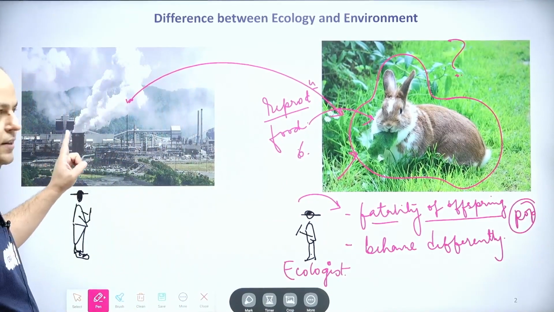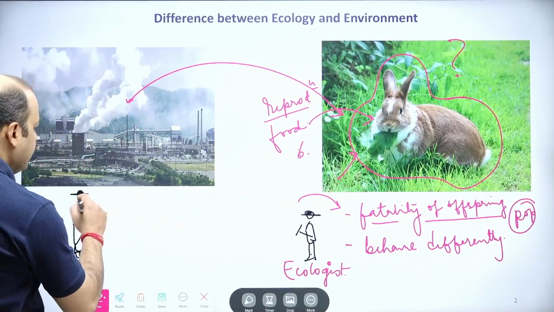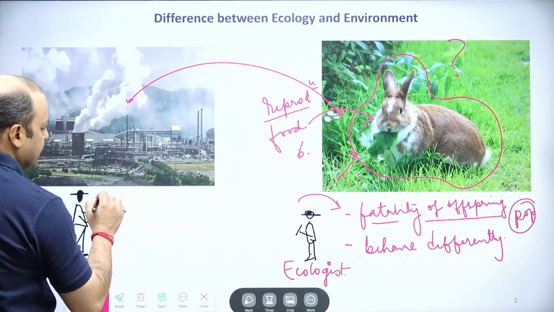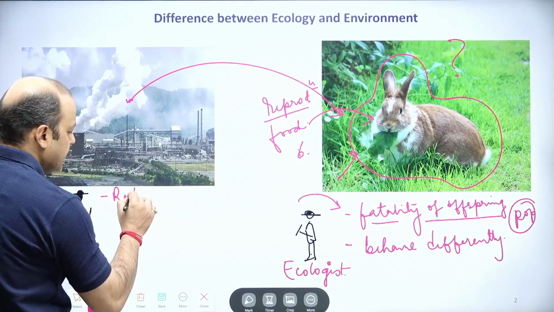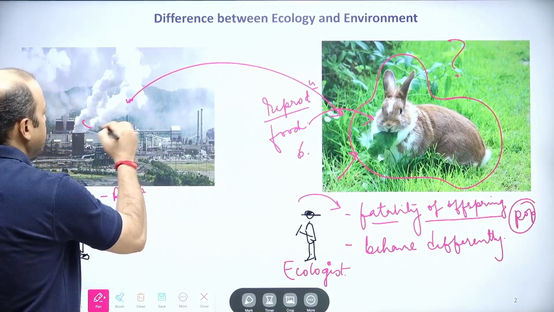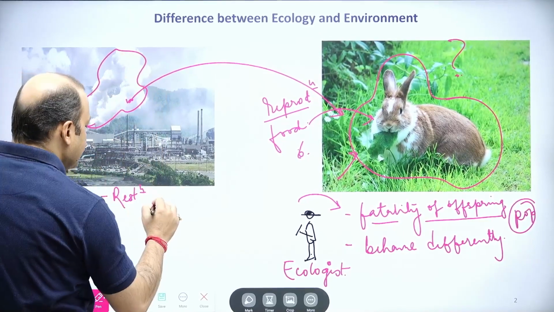Now there will be another person who has arrived at this scenario. He will study this, ignoring this part entirely. He will study whether we can put certain restrictions on this, so that the pollution we are releasing in the atmosphere can be reduced.